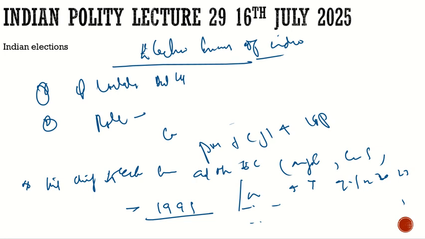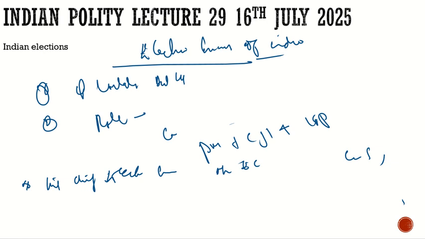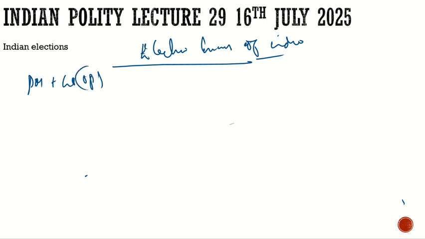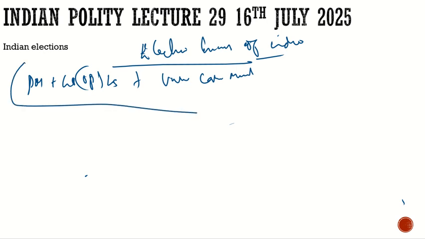So finally this Act was brought in, and it replaced the old one, and it also gave the committee which will appoint the Election Commissioners and Chief Election Commissioner. Who will be the members of the committee that recommends to the President? The committee will consist of the Prime Minister, the Leader of Opposition in Lok Sabha, and a Union Cabinet Minister.